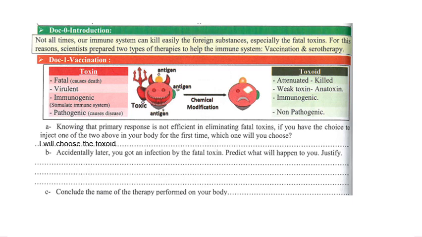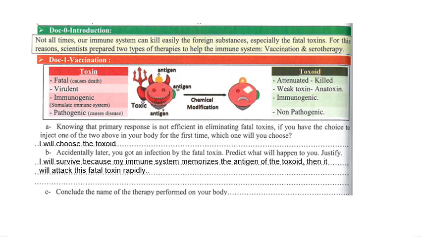So they are asking, if you had the toxoid and then you got the infection with a toxin, what will happen? I will survive because my immune system memorizes the antigen of the toxoid, then it will attack this fatal toxin rapidly. Conclude the name of the therapy. It's called vaccination.